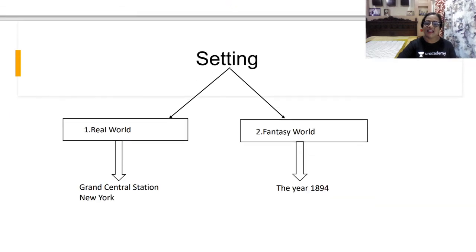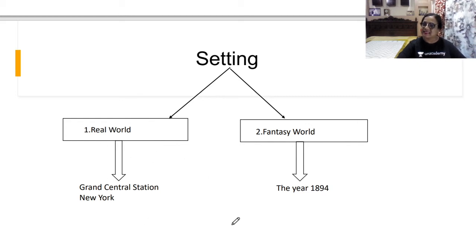All right. Now you see the setting I am giving. In the setting, as I told you, the Grand Central Station has only two platforms, two levels. And the third level is his fantasy world. So the real world is what?